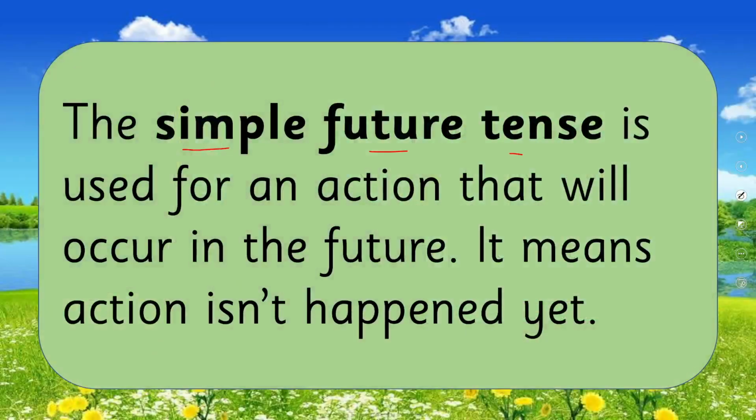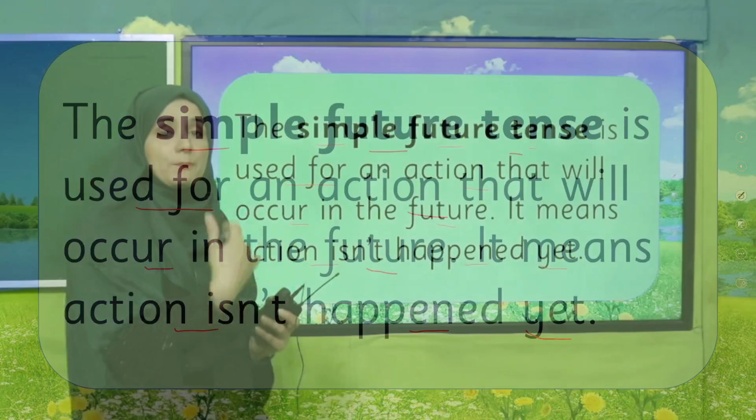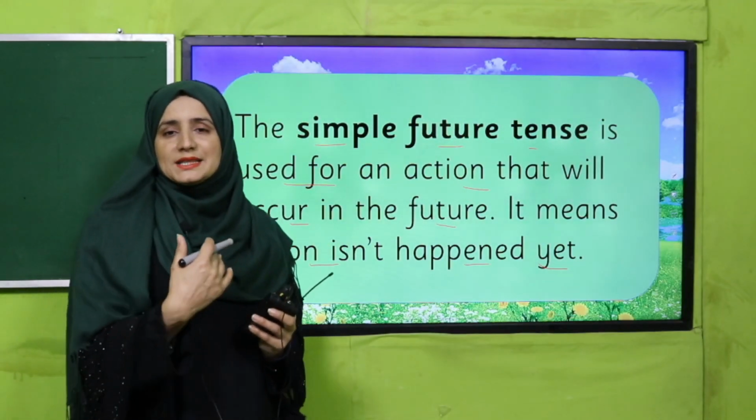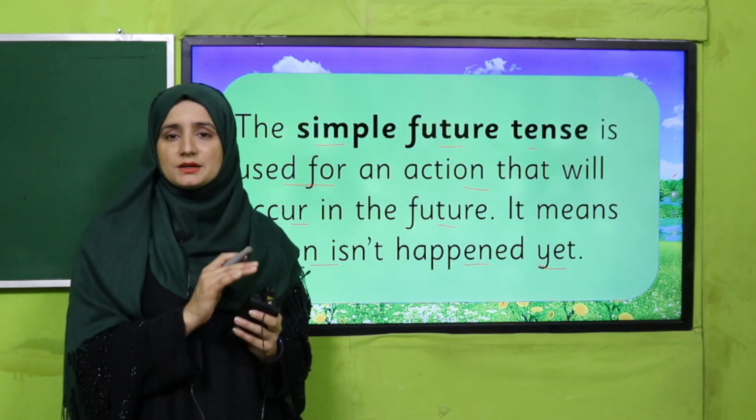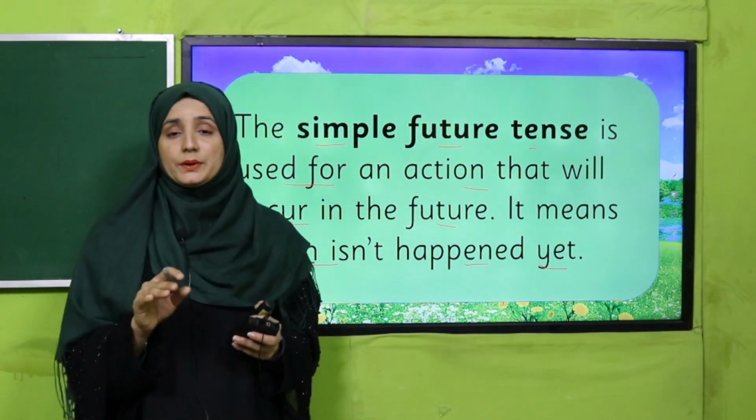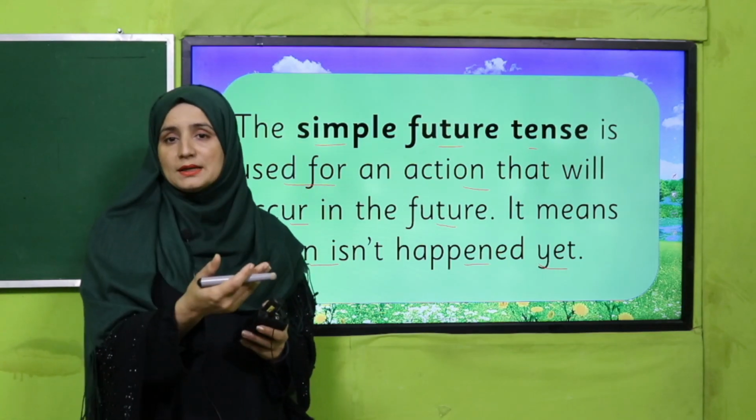The simple future tense is used for an action that will occur in the future. It means the action hasn't happened yet. So my dear students, we already know that 3 main tenses are there. So simple future tense is when we discuss the upcoming time. Okay, the time that will come, the actions that have not happened yet will happen in the near future.